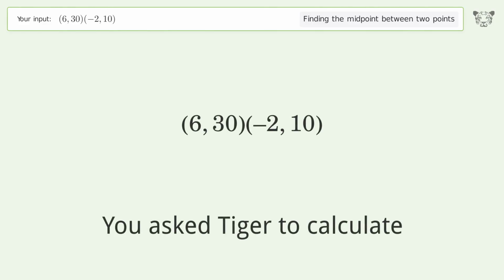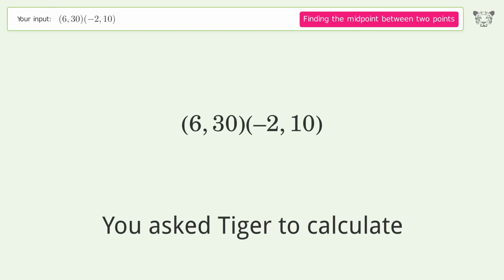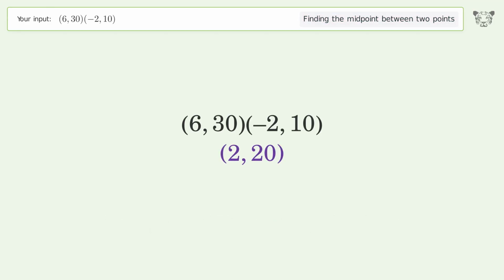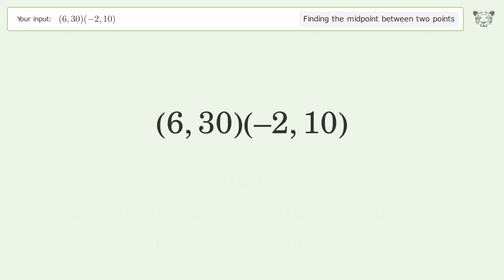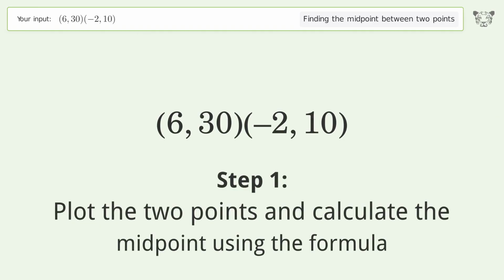You ask Tiger to calculate. This deals with finding the midpoint between 2 points. The midpoint between the 2 points is 2, 20. Let's solve it step by step. Plot the 2 points and calculate the midpoint using the formula.